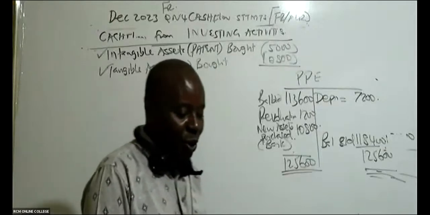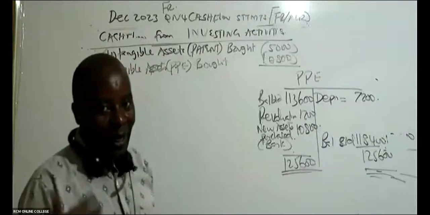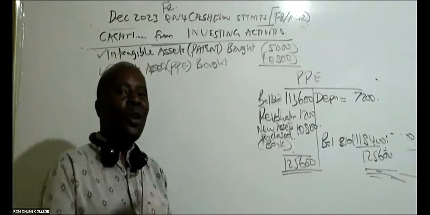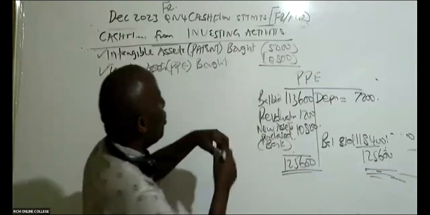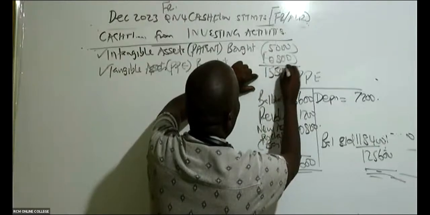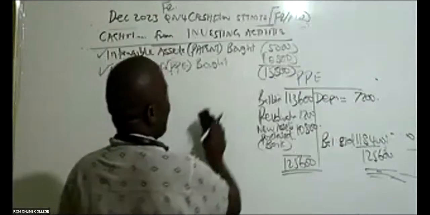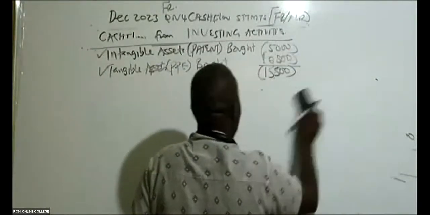When you tell me that you don't know cash flow statement, especially the ones which come in financial reporting, I normally laugh at students. Here you should be able to know everything. This is very easy. You can even do it with your eyes closed. So can somebody give me this total? This total will be 15,800, like that. And then, ladies and gentlemen, with your permission, I'm moving a bit fast because I can see time is not on our side.